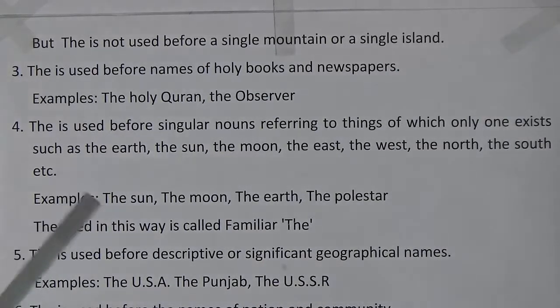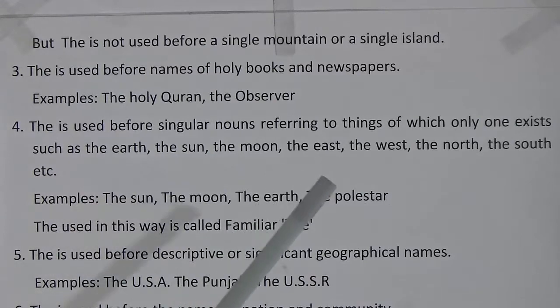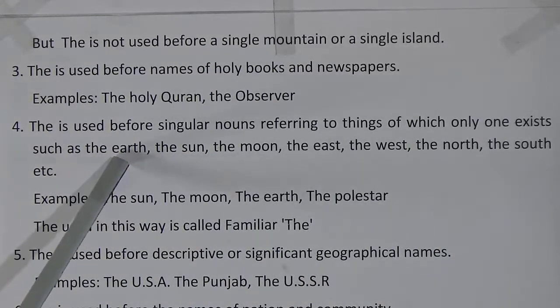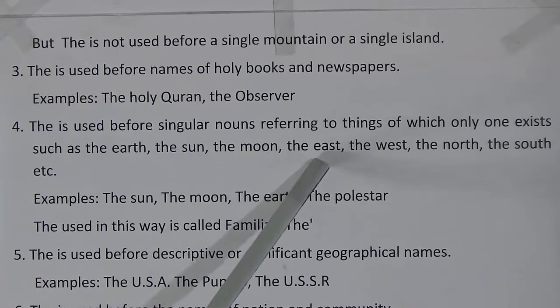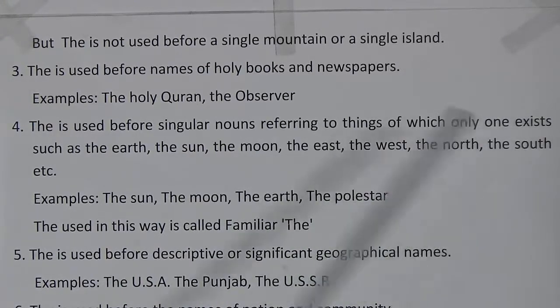So dear students, the important thing here is that whenever only one exists, such as the earth, the sun, the moon, the east, the west, the north, the south, etc., these are the only ones that exist. In this connection we will use the article. So look here: the sun, the moon, the earth, the pole star. The when used in this way is called the familiar the.